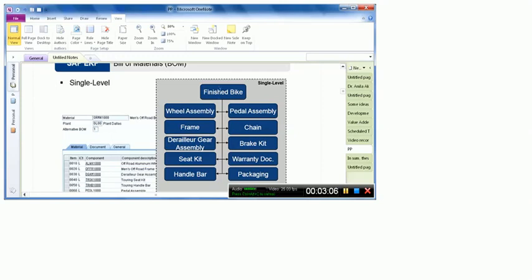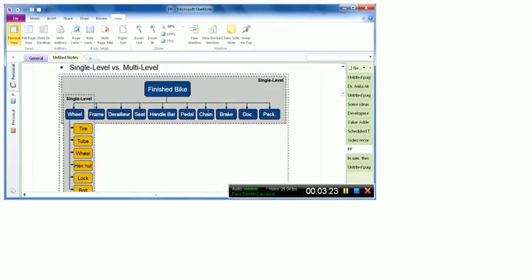Because we have just the finished goods, and below the finished goods we have just one level of raw materials, right? So for example, you cannot see tire or tube in this bill of material because this is single level. It means below the finished goods we have just one single level. But if we want to see a multi-level bill of material, for example, then in the multi-level bill of material